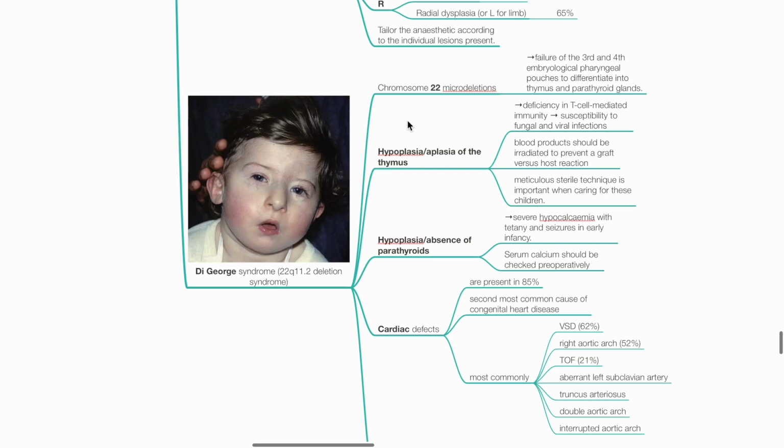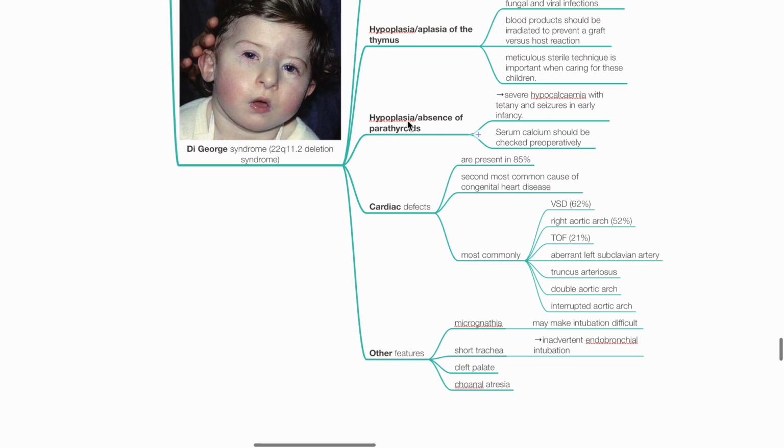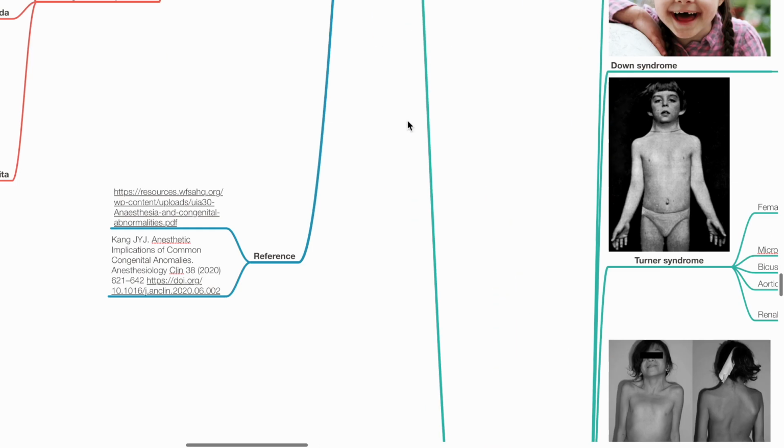Hypoplasia or absence of parathyroids leads to severe hypocalcemia with tetany and seizures in early infancy. Serum calcium should be checked preoperatively. Cardiac defects are present in 85%. DiGeorge syndrome is the second most common cause of congenital heart disease. Associated cardiac defects include VSD, right aortic arch, TOF, aberrant left subclavian artery, truncus arteriosus, double aortic arch, and interrupted aortic arch. Other features include micrognathia, short trachea, cleft palate, and choanal atresia.